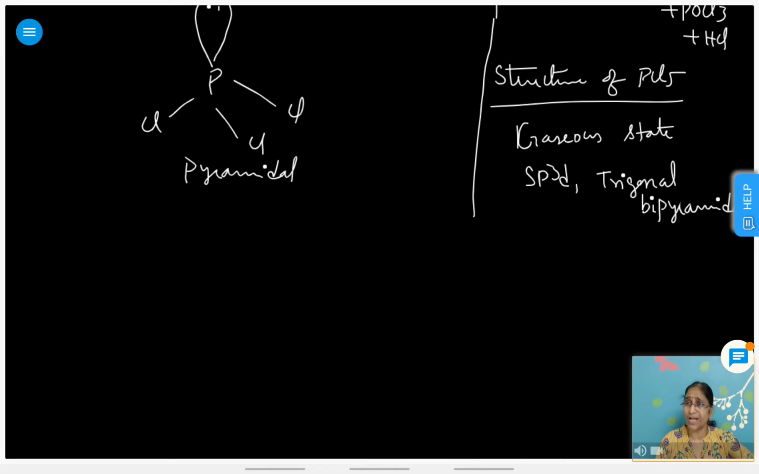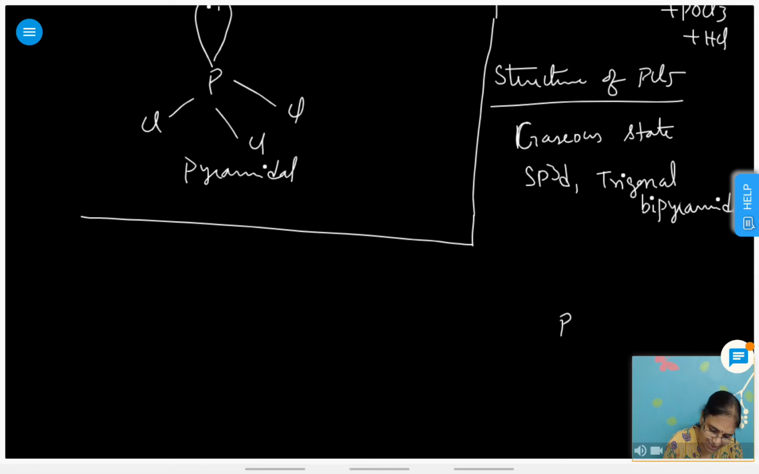One small sentence here. Those who are very perfect with the periodic classification of elements and chemical bonding can do this chapter very easily. Groups 15, 16, 17 and all are very easy because many structures are there. So if you find time, please revise periodic classification and also chemical bonding.